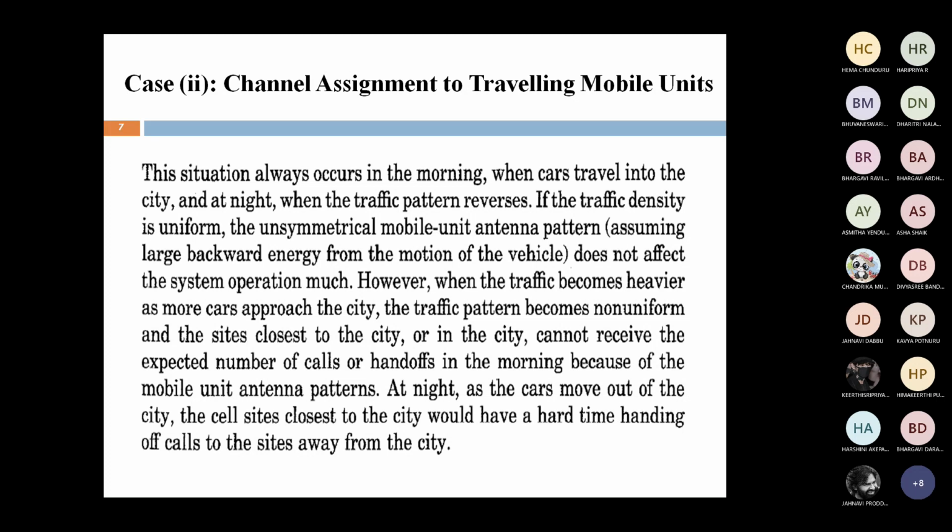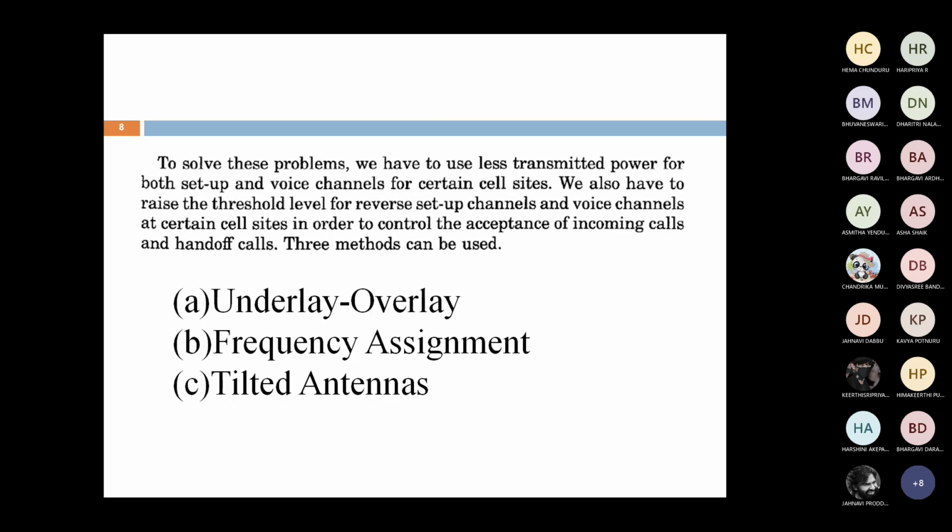In a particular urban area, a large number of handoffs can take place, and within a short distance the base station can change. At that time, how do we allocate either a voice channel or setup channel to a particular mobile unit for a reverse channel? That is, how are the channels allocated from the mobile to the base station?